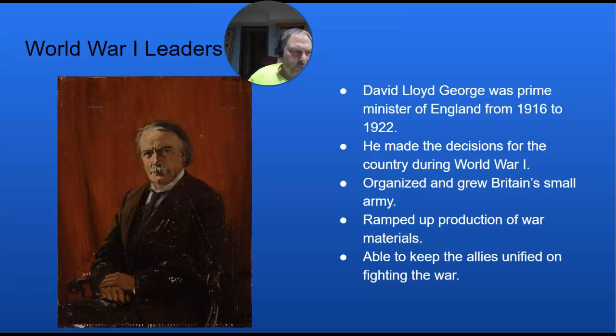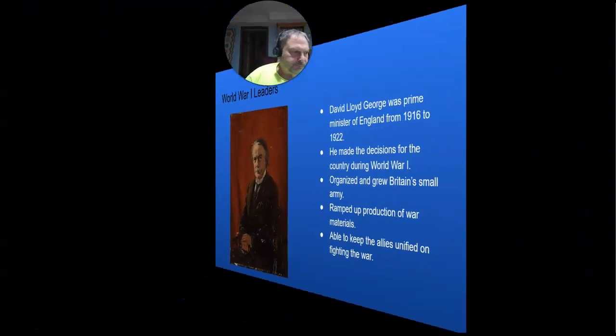So World War I was an intensive drain on the resources of all the countries that were involved. So Lloyd George did a good job of managing the country's resources, and as a member of the Triple Entente, he kept the Allies together and focused on fighting and winning the war. And eventually, things are going to pay off for Britain.